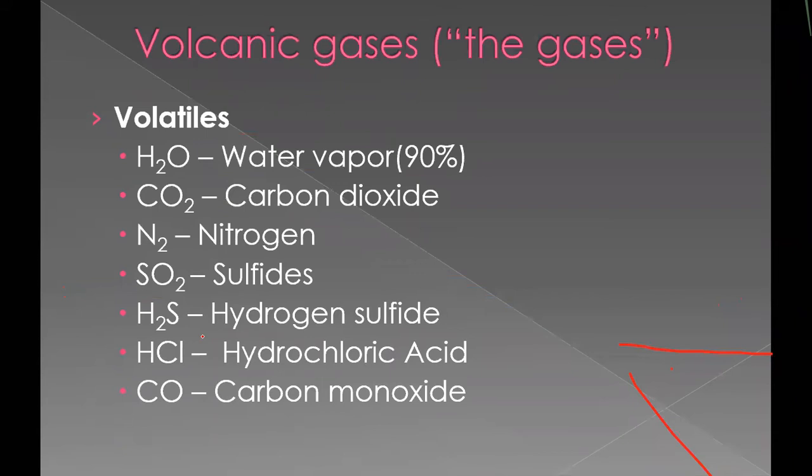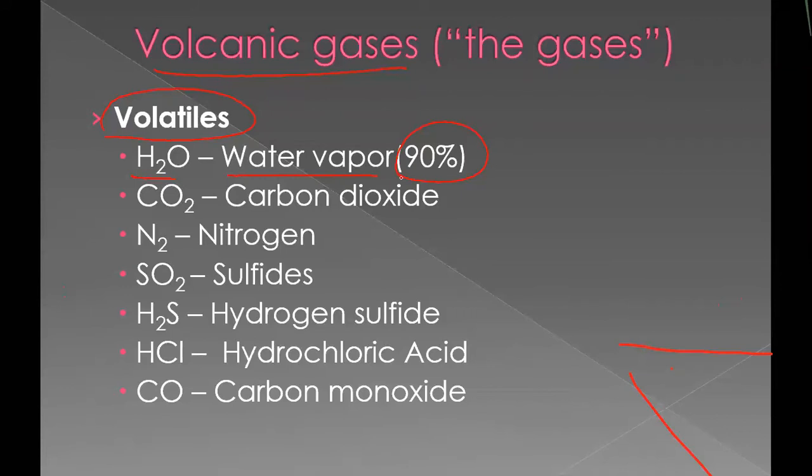And the third one in volcanic products is volcanic gases. Volcanic gases are nothing but volatiles present in the lava or magma. You can see there are so many gases that come out from the volcano. Some I have mentioned here. H2O is the most essential; around 90% of volcanoes erupt H2O from the vent, or you can say mouth.